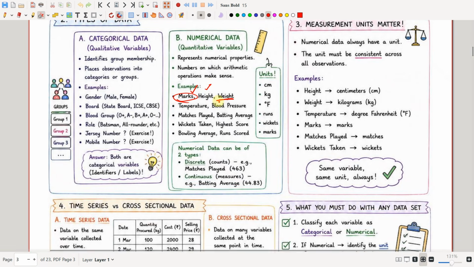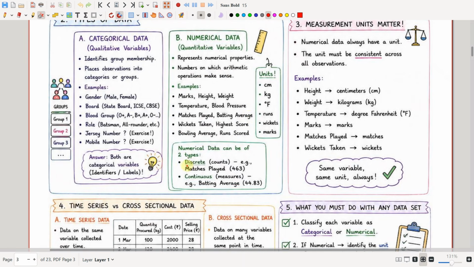Weight: using this weight you can calculate the BMI and say whether the person is overweight, underweight, normal or obese. Temperature: using this you can find the average temperature and use it to predict how the weather will be tomorrow. Blood pressure, and all these things come under numerical data. Matches played, batting average, wickets taken, highest score, bowling average, runs scored, all these come under numerical data.